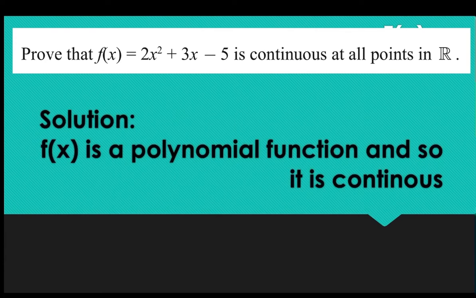In other words, we can solve the question like this also. Here f of x is equal to 2x square plus 3x minus 5 and it is a polynomial function. We studied that the polynomial function is continuous at all the points. So, here f of x is a polynomial function and so it is continuous. We can conclude like this also.